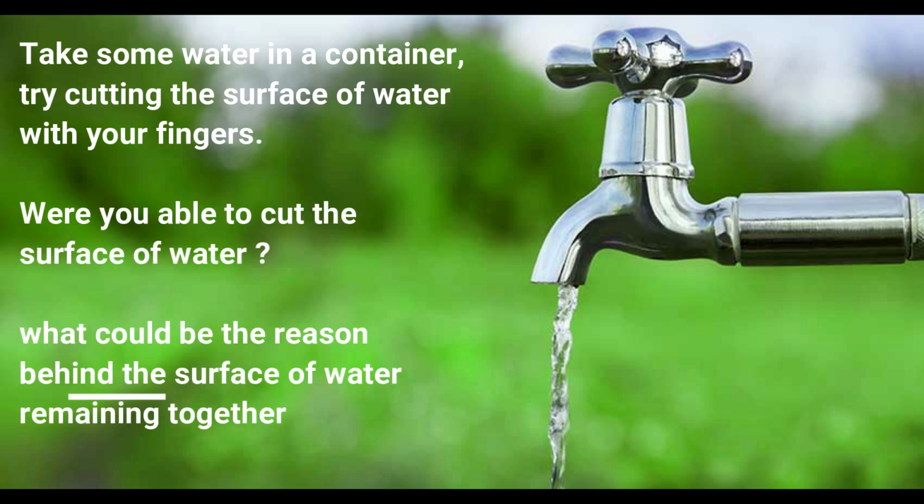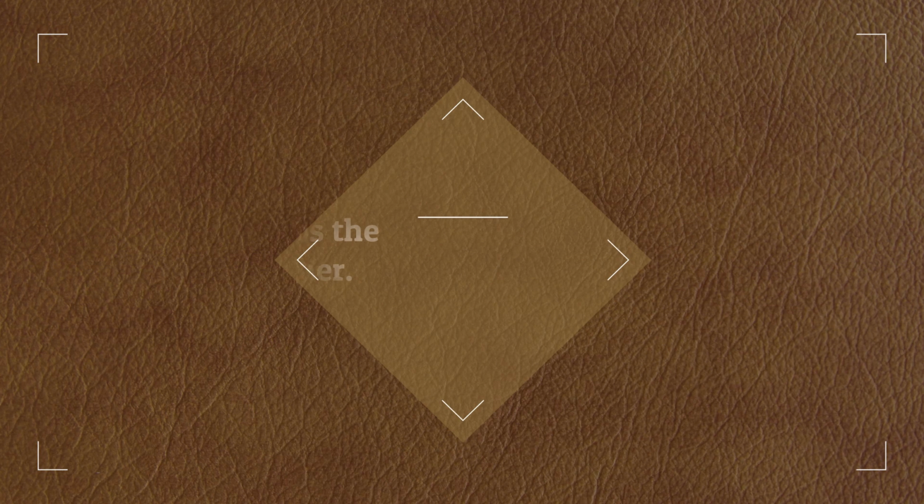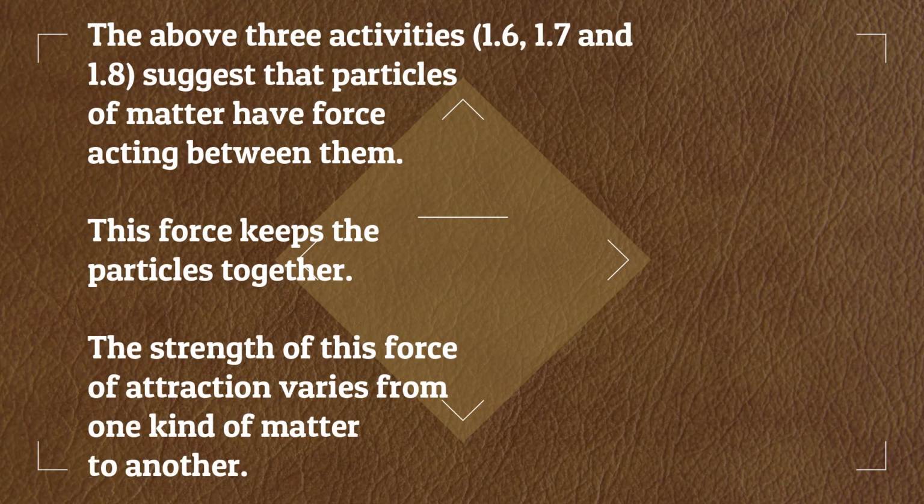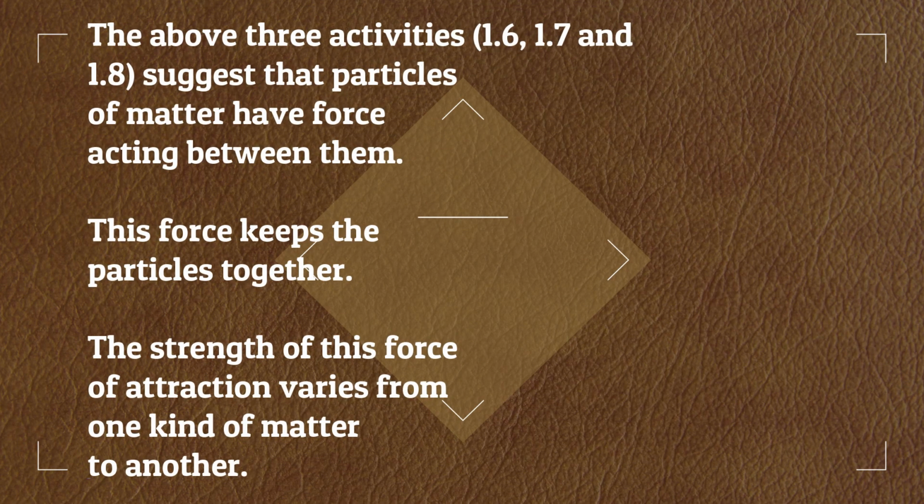Activity 1.8. Take some water in a container. Try cutting the surface of water with your fingers. Were you able to cut the surface of water? What could be the reason behind the surface of water remaining together? The above 3 activities 1.6, 1.7 and 1.8 suggest that particles of matter have force acting between them. This force keeps the particles together. The strength of this force of attraction varies from one kind of matter to another.